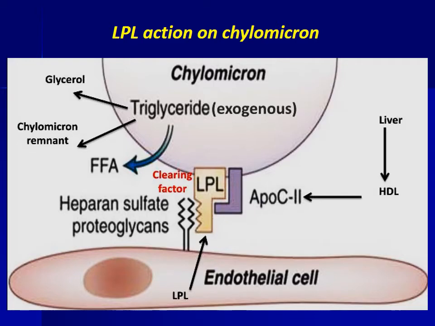After activation by ApoC2, LPL hydrolyzes triglyceride present in the chylomicron and releases free fatty acid and glycerol. Free fatty acid will be taken up by the adipose tissue for triacylglycerol synthesis. Glycerol escapes to the liver and is involved in triacylglycerol synthesis in the liver.